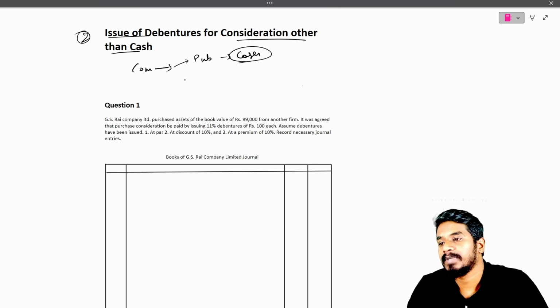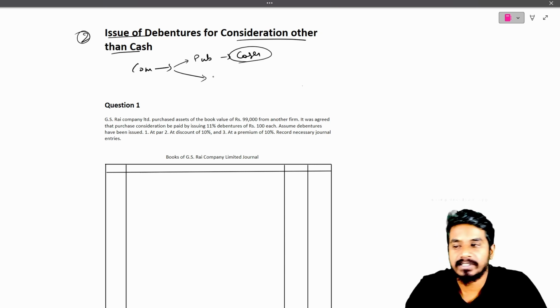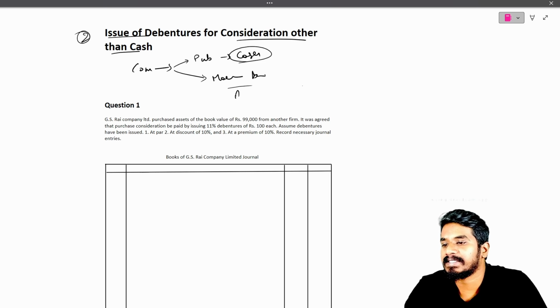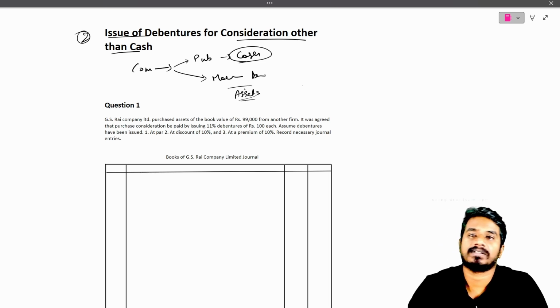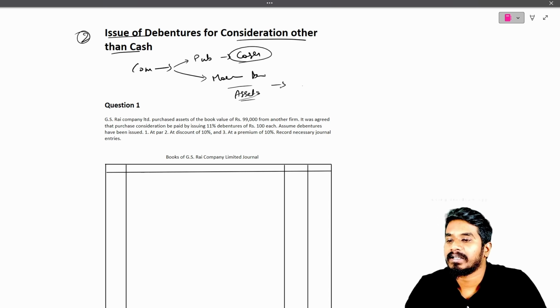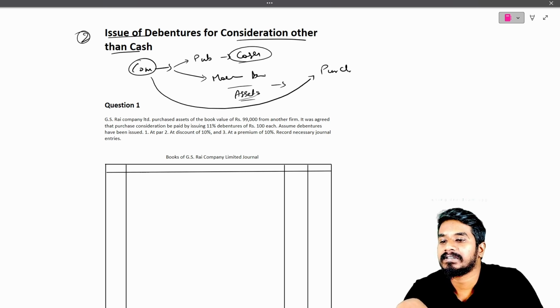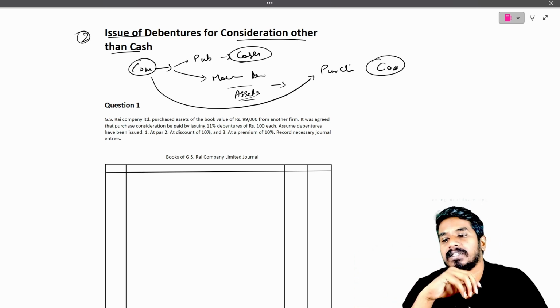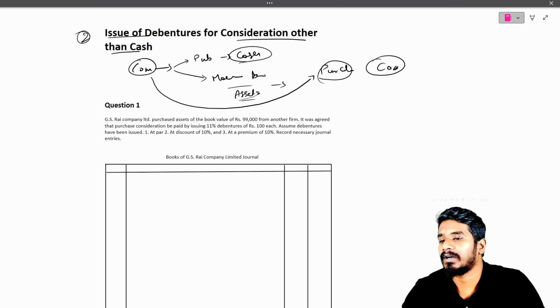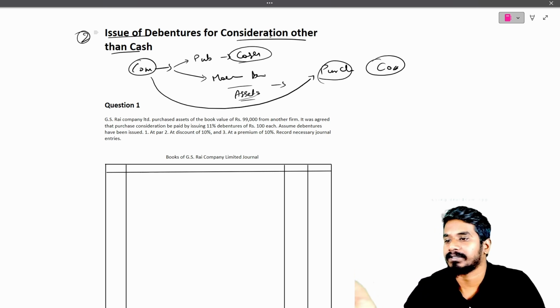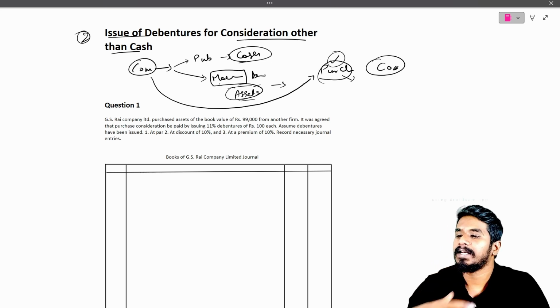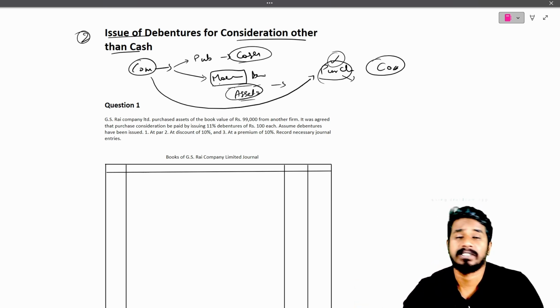But other than cash means we can purchase debentures by exchanging machinery or buildings, any assets, or even in some cases a company can take over another company, which means purchasing other companies by exchanging debentures. This is also a type of exchange, consideration other than cash. So these are the cases. Let us solve the questions and understand the journal entries also.